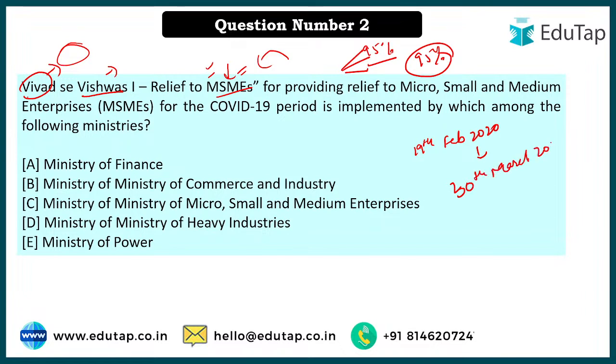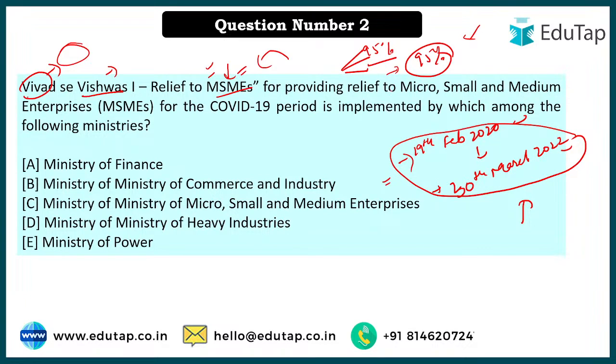So if you fall under this time period, it is assumed by the government that you were not able to fulfill the contract just because of the COVID situation, right? So this is the criteria. If the contract that the MSME signed was between this time period, and yes, both the dates are inclusive, and they were not able to fulfill the contracts and had to give the penalty, 95% of whatever types of penalties were imposed on them will be given back.